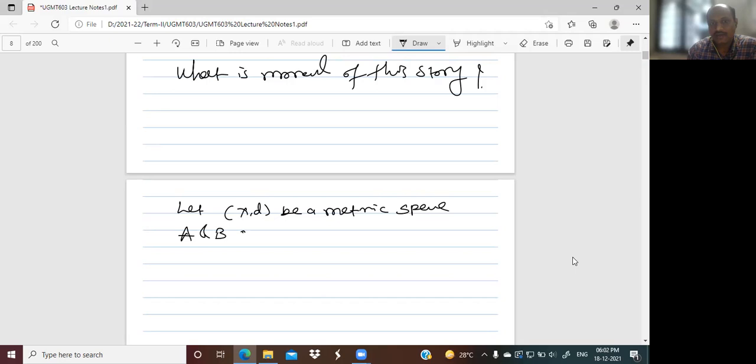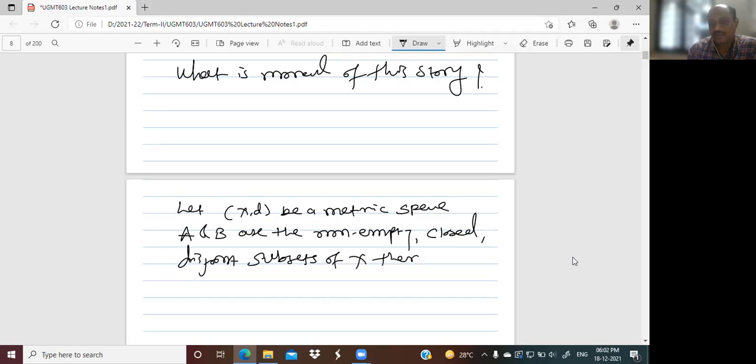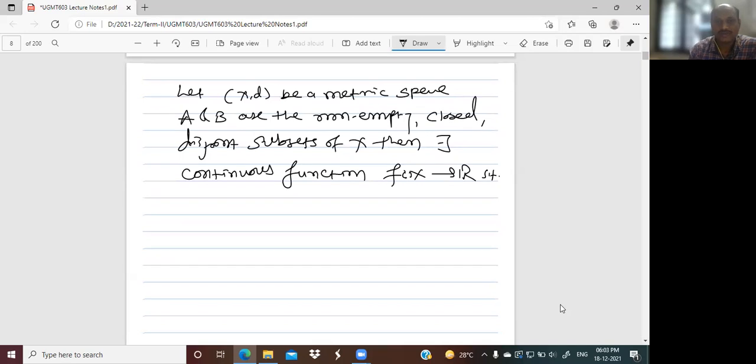A and B are non-empty, closed, disjoint subsets of X, then there exists a continuous function f from X to R, a real valued function, such that f of x is equal to 0 for x belonging to A, and 1 for x belonging to B. Right?